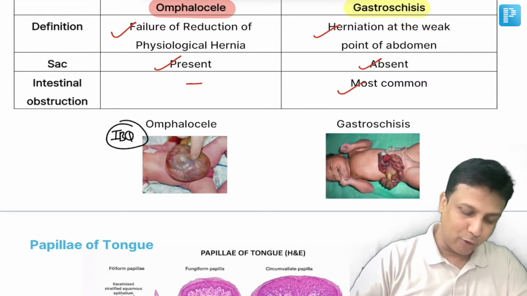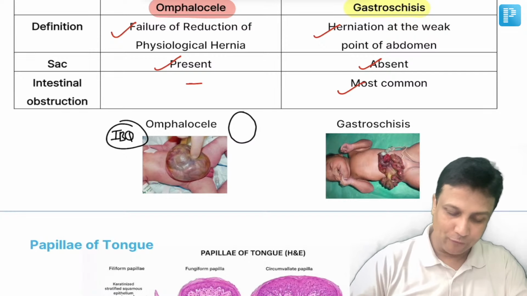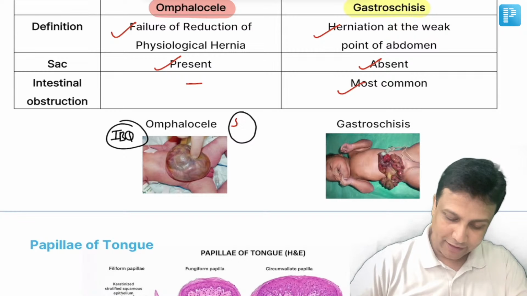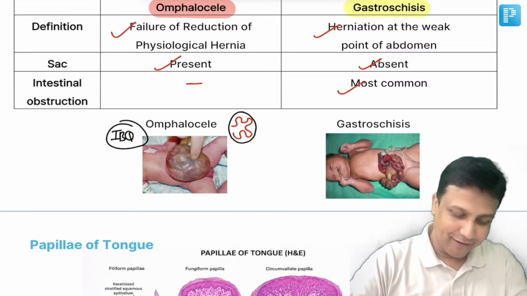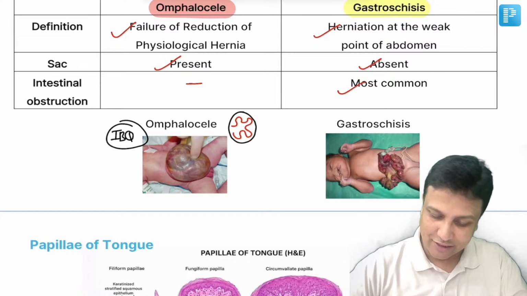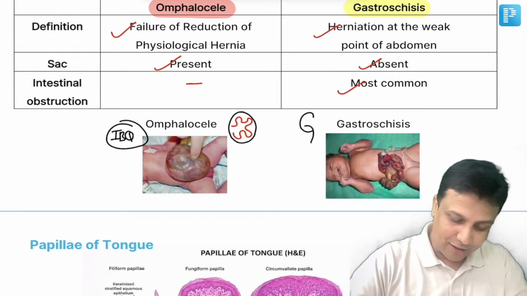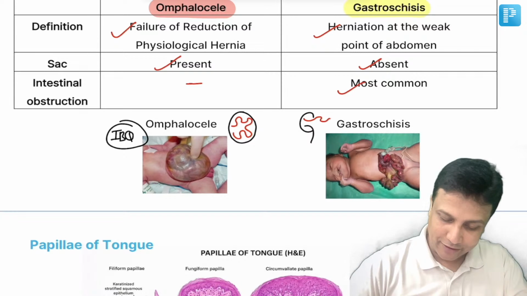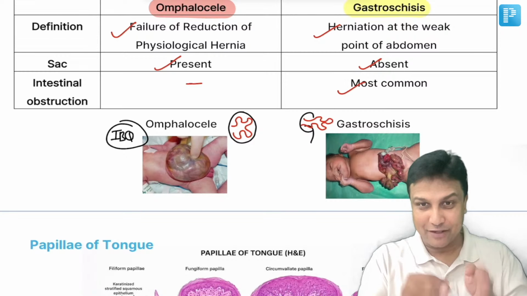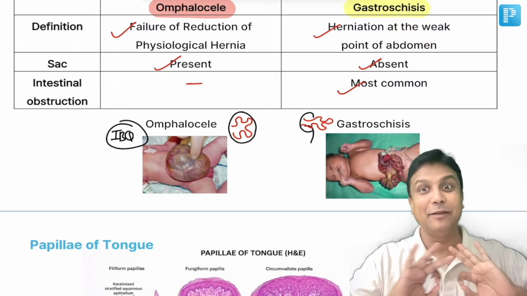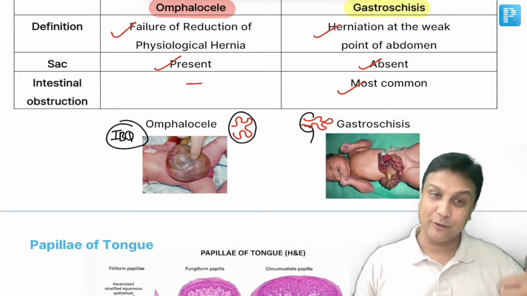Okay, I hope you all remember right from the first year MBBS days, we remember like this. Omphalocele starts with O, and yes, of course, the coils of intestines are lying inside the sac. Gastroschisis starts with G, and yes, of course, what is happening? The coils of intestines are coming out by rupturing the anterior abdominal wall, something like that. So G is actually ruptured there in the front. So in this manner, there will be no confusion at all. Now, in NEET PG exam, what was the question asked, guys?